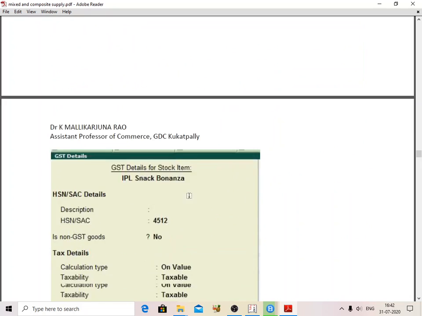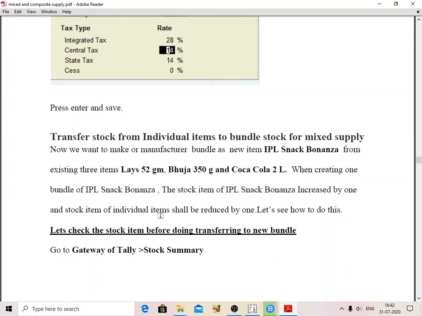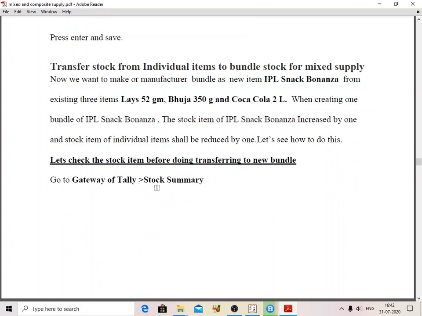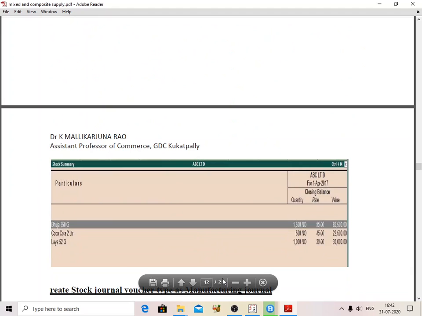HSN code I am not giving. I am giving the tax rate as Snacks Bonanza taxable. After creating that, I am going to check the stock summary. Stock summary means I first have to buy some items.